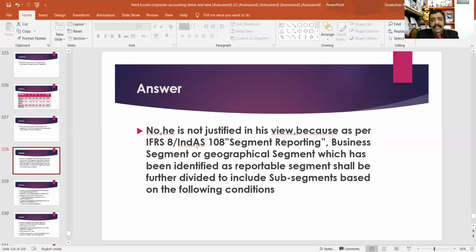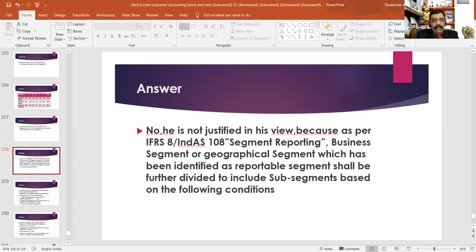The opinion of the chief accountant is not correct. He is not justified in his view. Because as per IFRS 8 and Ind AS 108 on segment reporting, a business segment or geographical segment which has been identified as a reportable segment shall be further divided to include sub-segments based on the following conditions. There are some conditions as per IFRS 8 and Ind AS 108, and you have to decide about the reportable segments on the basis of those conditions.